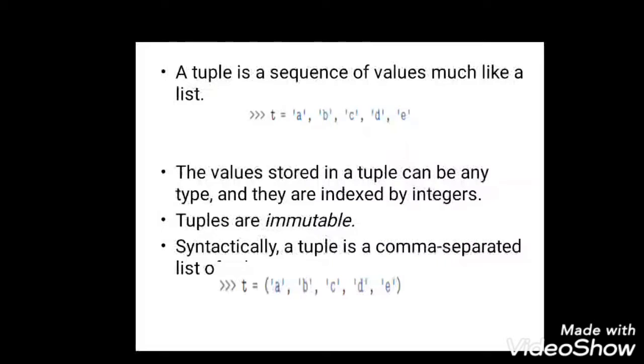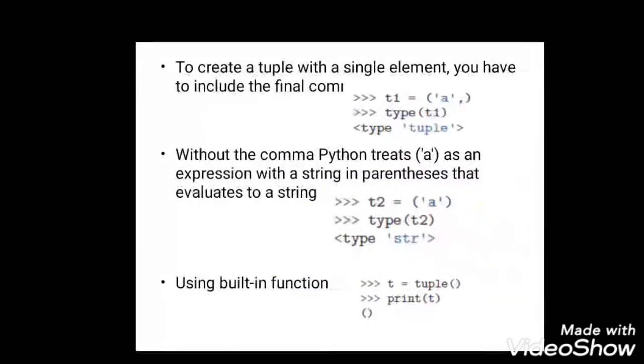So since we are not bothering about the index position, the output that we get in a dictionary is in random order. You can't predict the order in which the dictionary prints the output. It can be of any order, irrespective of the order in which you created it. Since there is no index position in a dictionary, we need not worry about the order in which it displays the result. Okay, and you can see a small example of a tuple at the bottom right, A B C D E, which is shown with parenthesis before and after.